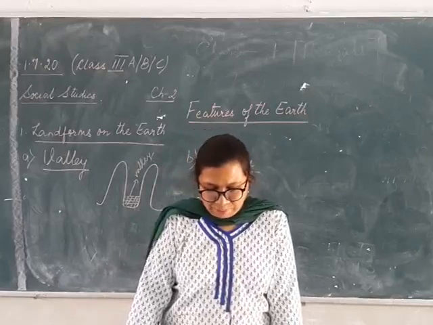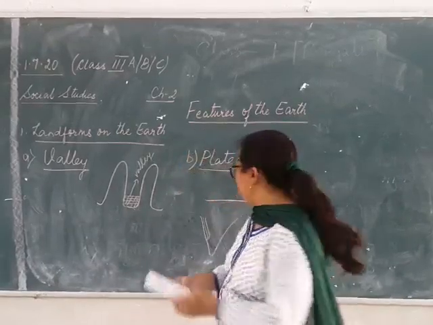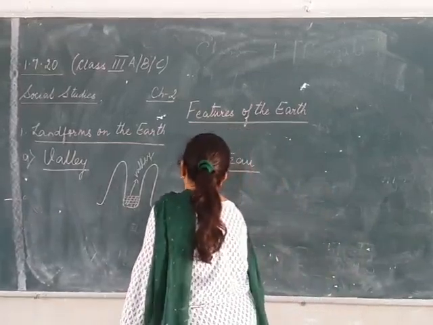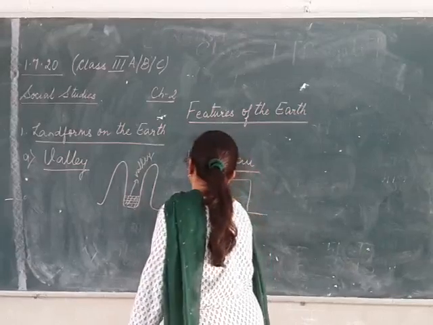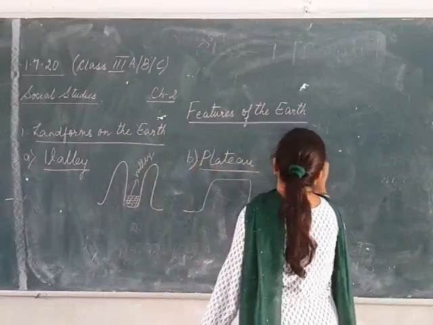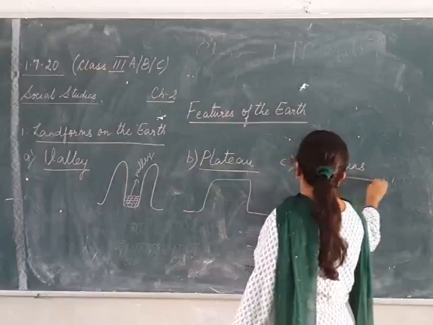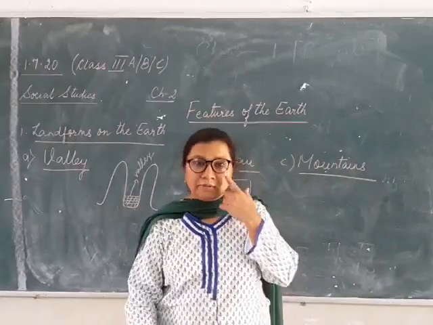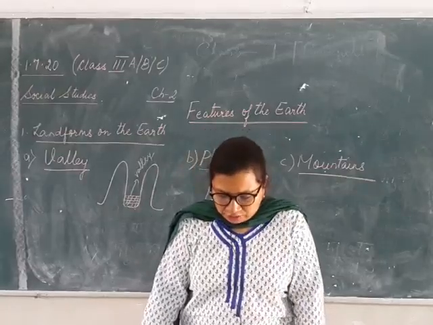Then we come to the topic mountains. So the shape of a plateau is like this. It's like a table form. Okay, so this is the shape of a plateau. Then it is mountains. Mountains in Hindi, they are known as Parvat. Okay. So what are mountains now?